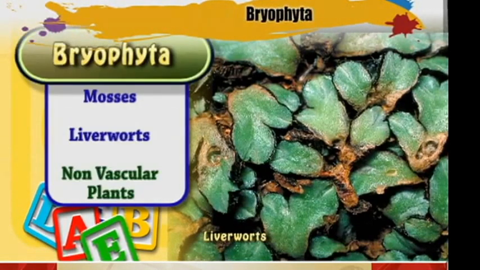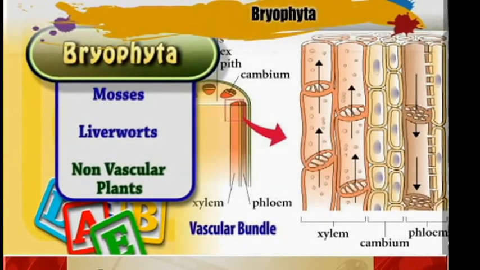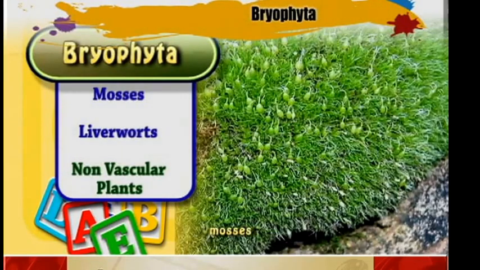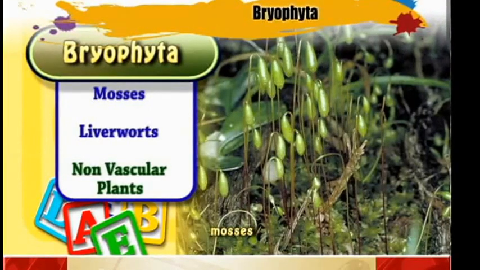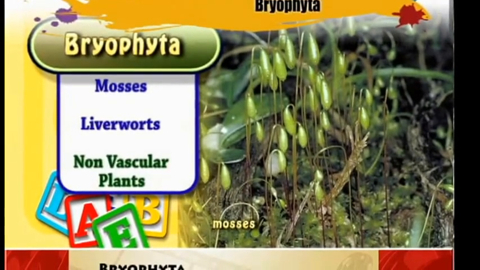These are organisms without vascular systems. That means that if they want to take in water, they cannot push this water through their body system, but they only absorb the water from the environment that is surrounding them.